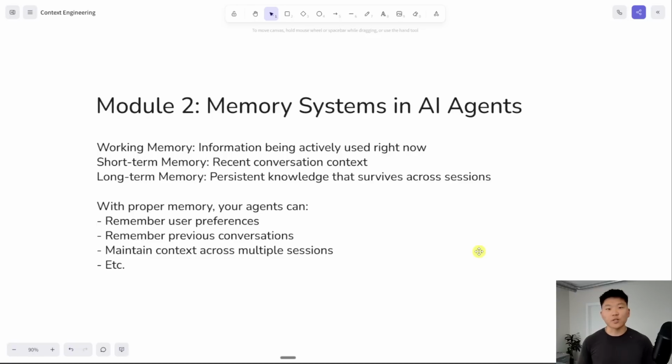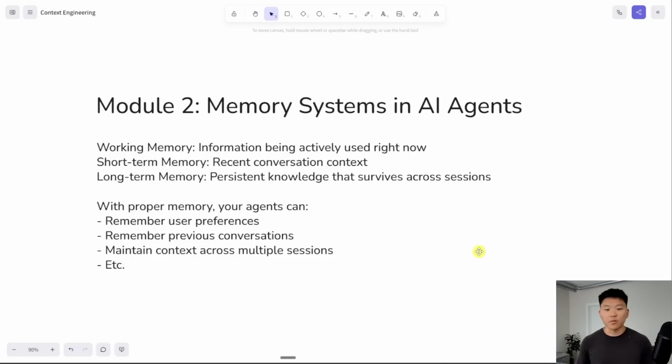All right, so moving on to module 2, this is about memory systems in AI agents. There are 3 categories of memory that we have in end-to-end AI agents. The first one is working memory, which is basically the agent processing things. It's using its system prompt and its chat model in between actions to figure out what did I just do? What do I still need to do? And this is on an execution basis.